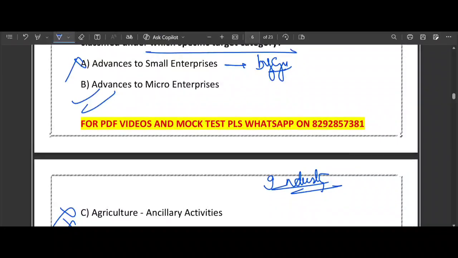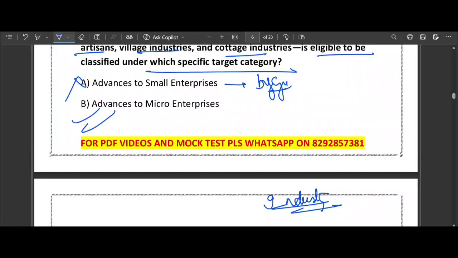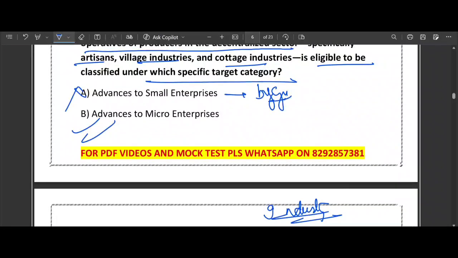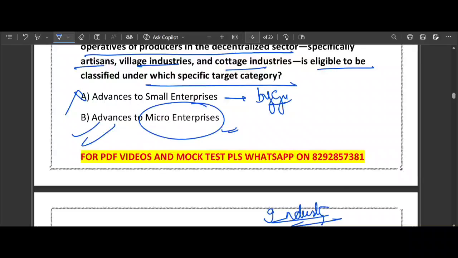See, RBI has a rule called priority sector lending. It tells the bank you must lend a certain percentage of your money to the people who need it the most. Within that, this is a very specific sub-target for micro, because artisans like potters or weavers and village industry are at the very grassroots level. RBI mandates that loans to them, or even to their cooperative, must be classified as micro, even if the cooperative itself is quite large, because the members are tiny village producers. And what is the target? That is the 7.5% micro lending target.